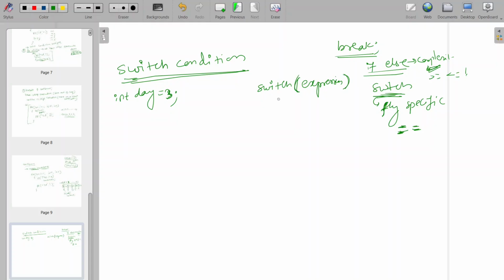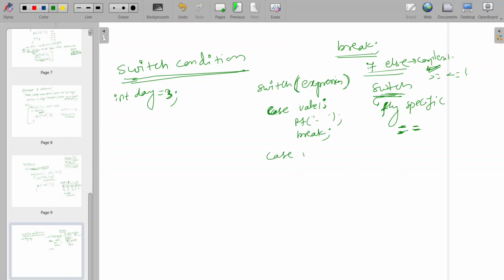And here cases will be there. Case value 1, and this is a colon. Like how we use if, in such a manner we use case. If the expression matches value 1, then we can printf or execute that statement. Later we need to write break here.